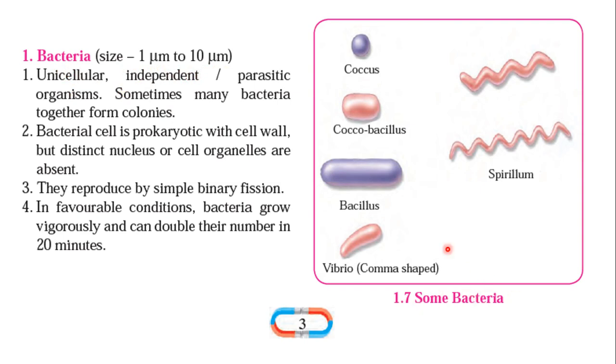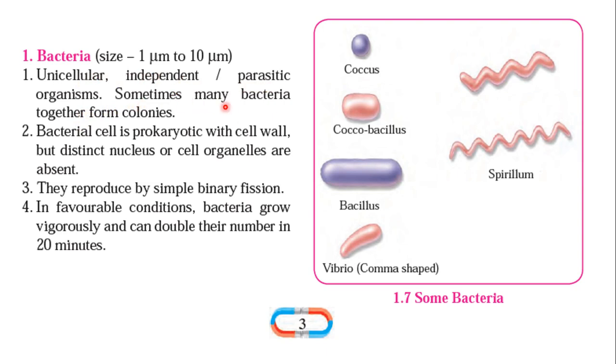Now see here some bacteria: Coccobacillus, Bacillus, Spirillum, and Vibrio, which is comma shaped. These bacteria are unicellular, independent, parasite organisms. Parasite means it finds a host.